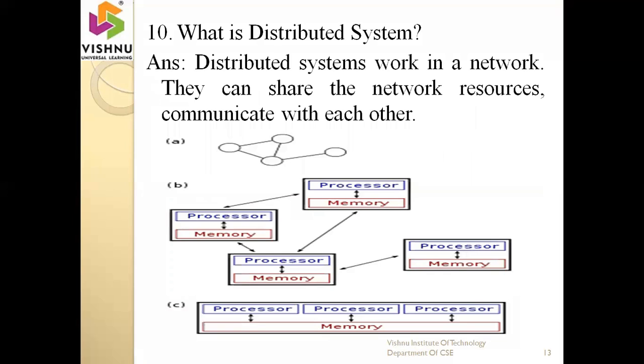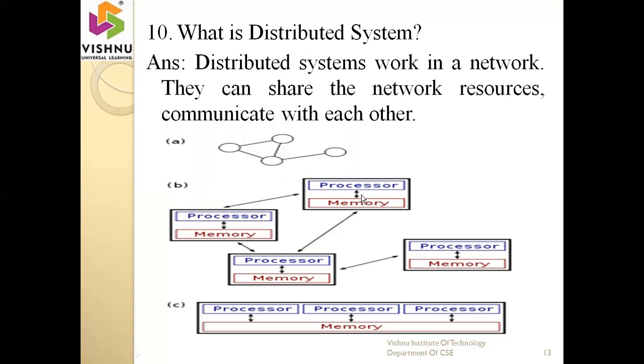Next one is, what is a distributed system? The name itself is distributed system. System means a number of devices connected in different locations. So here, how is the network there? The network may use LAN, local area network, or WAN, wide area network, or MAN, metropolitan area network. With the help of this connection, we communicate with one another, and we share the resources between the different devices. So this is the best example.